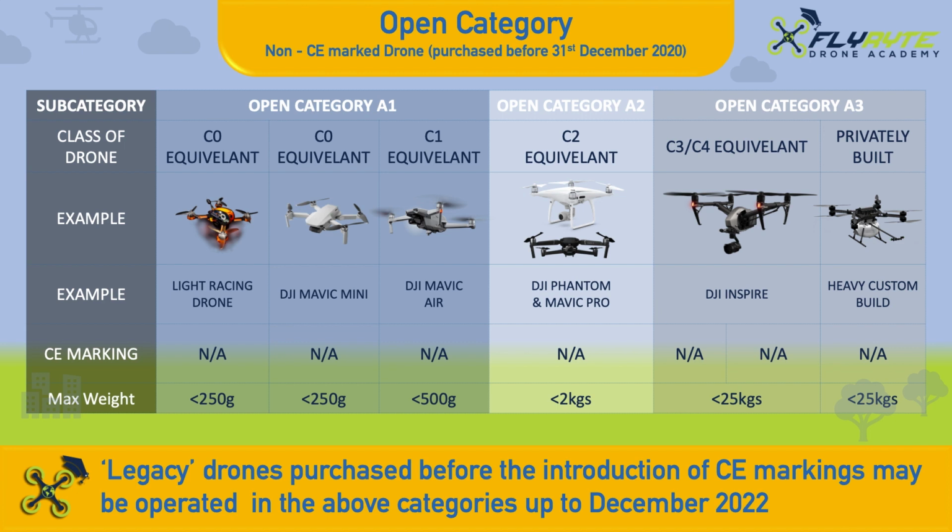If your drone weighs more than 500 grams but less than 2 kilograms, you may operate in the Open A2 class, for example a DJI Mavic Pro or Phantom. You will need to complete further training and attain an A2 Certificate of Pilot Competency. If your drone weighs more than 2 kilograms but less than 25 kilograms, you may operate in the Open A3 class, for example a DJI Inspire.